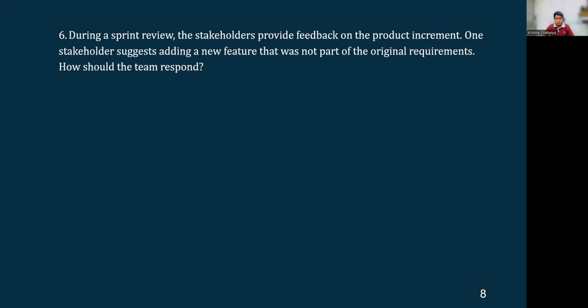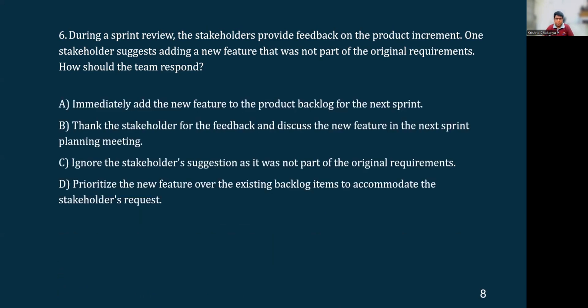Okay, so what are the keywords here? The keywords are that this is happening during a sprint review, and a new feature is being suggested which is not part of the original requirements. So we'll have to remember these two keywords while looking at the options.